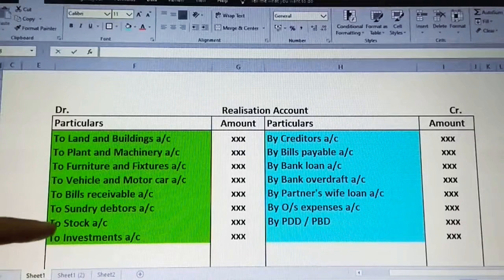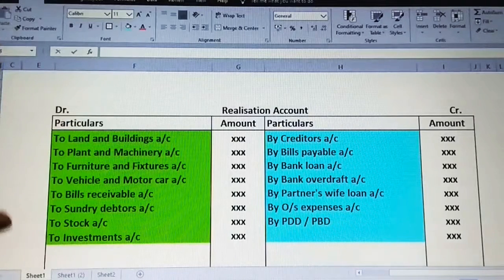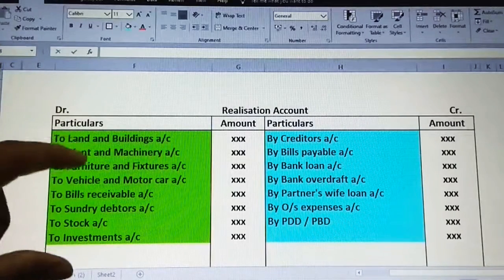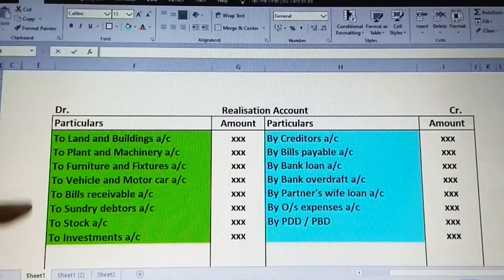These types of fixed assets will be repeating. I can't say the entire thing will come, but I'm sure you will have the fixed assets that you have to take and post on the opposite direction, that is on the debit side. I have highlighted it with green to make it very easy for you. So now you just observe.